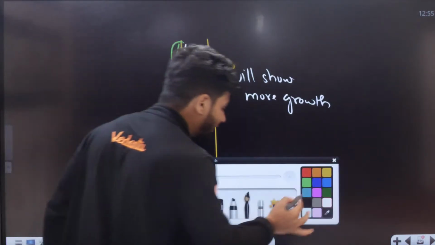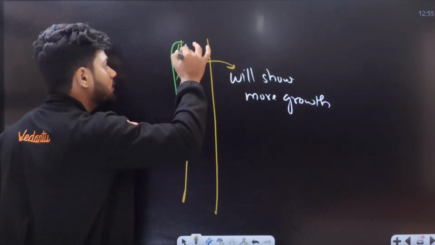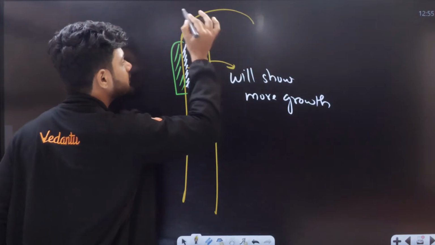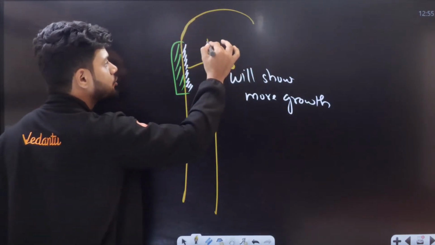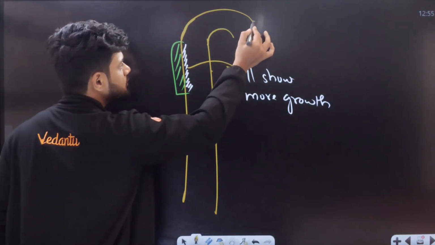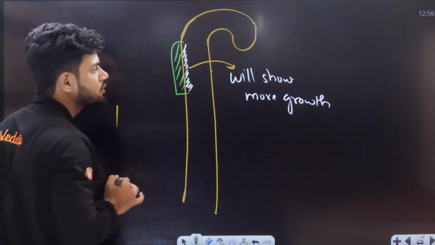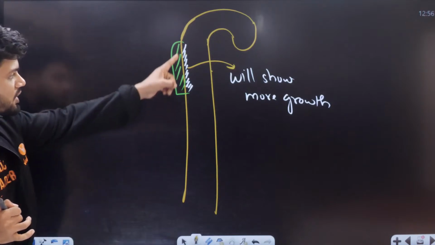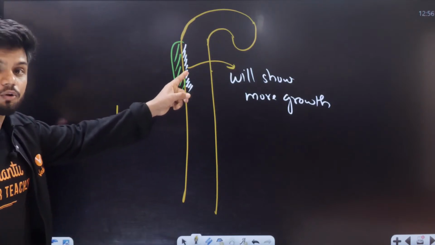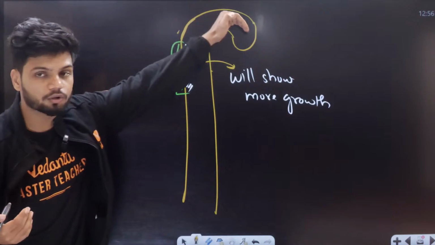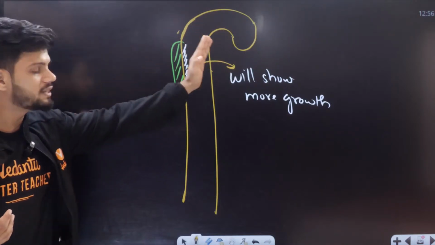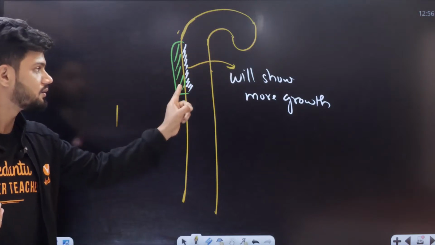So what is technically happening here is, this part is growing faster. It is growing faster, and this region is growing very slow. So that is why there is a curvature in the opposite side. Because this region will show more rapid growth, and this region will show very slow growth. So that is why we can always see the opposite direction.